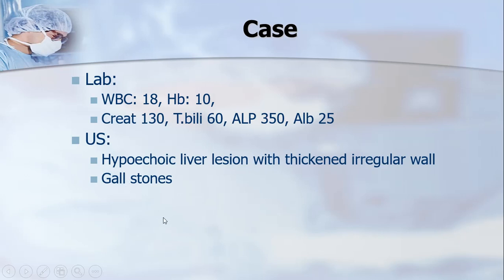Ultrasound was also done, which showed a hypoechoic circumscribed lesion surrounded by an irregular thickened wall, and he is also having gallstones as well.